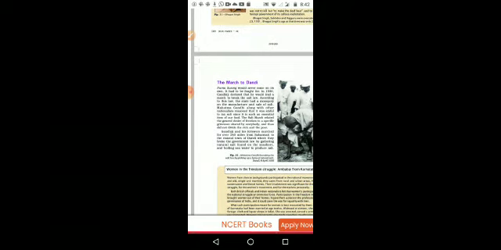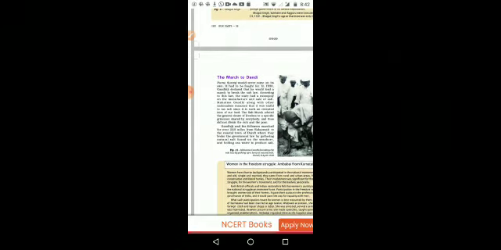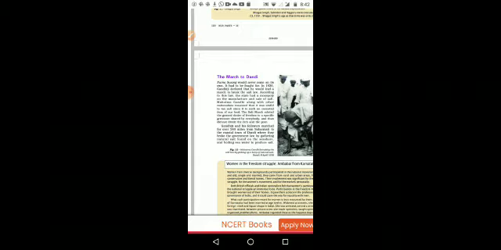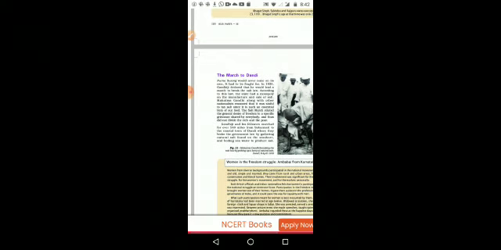The next one, the Dandi March, the symbol of the civil disobedience movement, meaning disobeying the rules given by the government. A tax was imposed on salt. That was everybody's food. Whether poor or rich, unhealthy or healthy, educated or illiterate, without any difference, all of us use salt. So Gandhiji took salt as a symbol of the unity of India and started making salt against the British law.